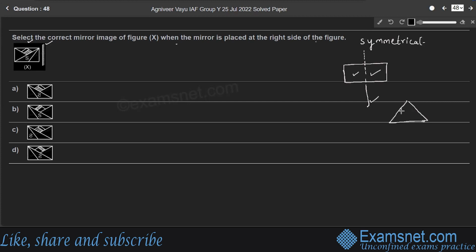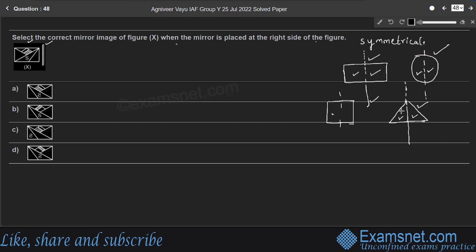Consider the case of an equilateral triangle. If an imaginary line passes through the midpoint of the triangle, it divides the triangle into 2 equal parts, right? Similarly, a square is also a symmetrical figure, and a circle is also a symmetrical figure. Here the imaginary line should pass through the midpoint of the figure. Then only can it divide the figure into 2 equal parts. Therefore, a square, a triangle, particularly an equilateral triangle, a circle and a rectangle are all symmetrical figures.